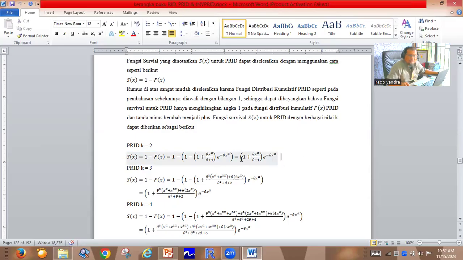It is very easy to find the survival function with the formula 1 minus the cumulative distribution function.